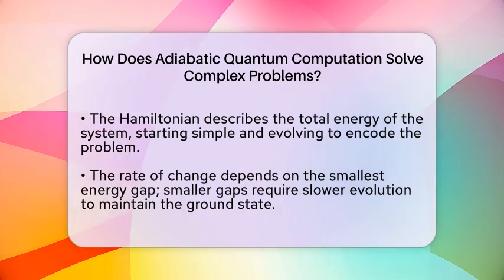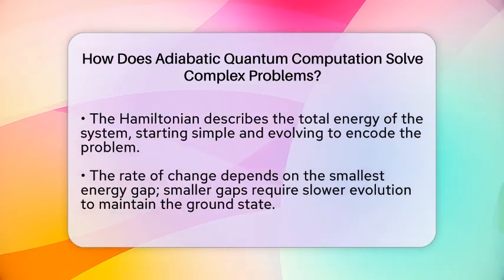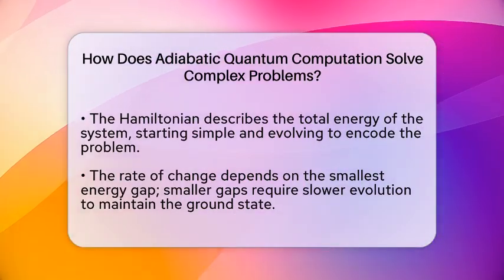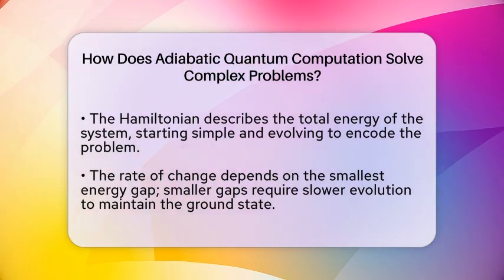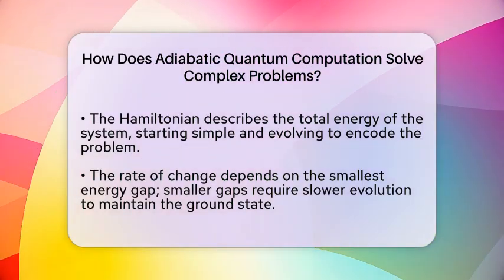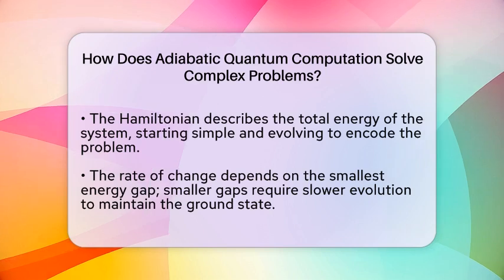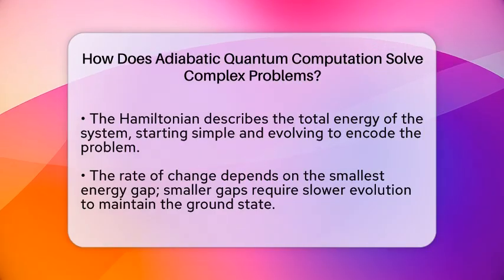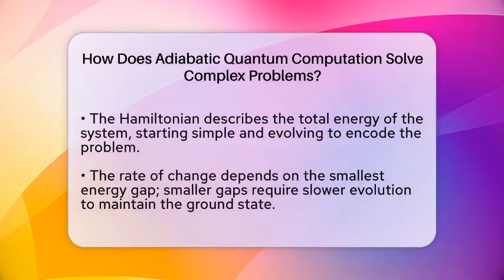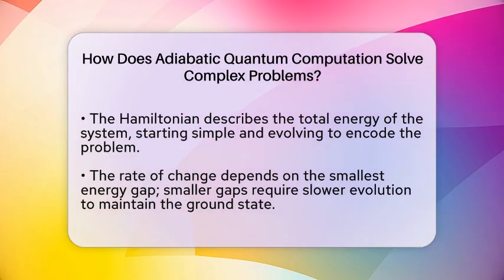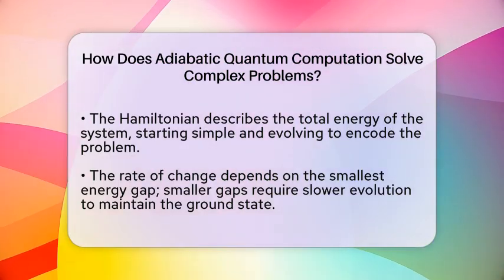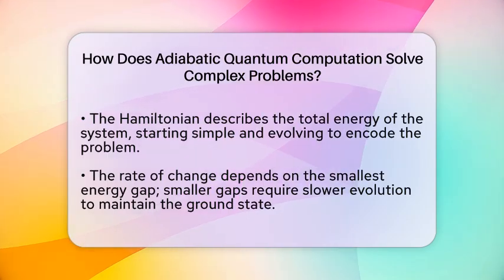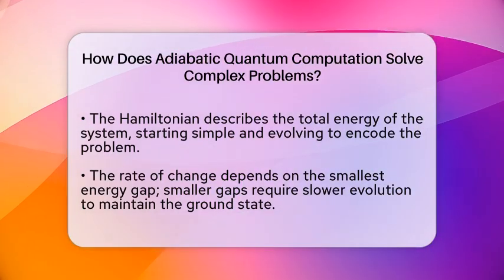The speed of this change depends on the smallest energy gap between the ground state and the next excited state during the process. If this gap is tiny, the evolution must be very slow to keep the system in the ground state. When the process ends, measuring the quantum system reveals the solution encoded in the final ground state. This approach is especially useful for complex optimization problems, like scheduling, logistics, or machine learning tasks. It can also be used in material science to find stable molecular structures by simulating their lowest energy states.